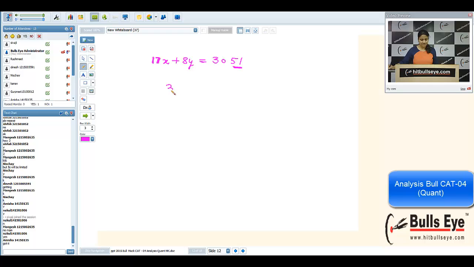Suppose I'm writing 3 here. So it will be 51. 51 is subtracted, so I'm left with 3000. 3000 by 8 is 375. That is the first solution I saw.